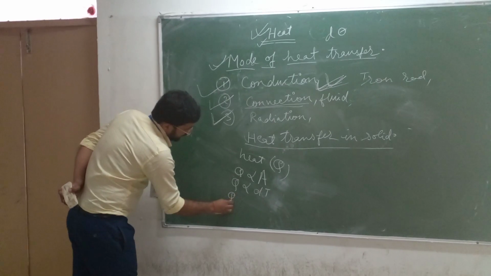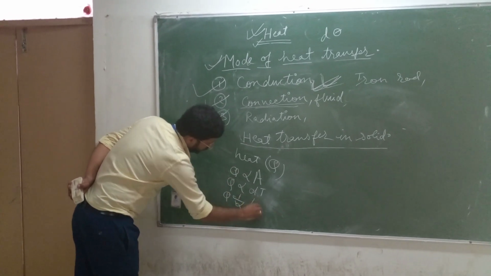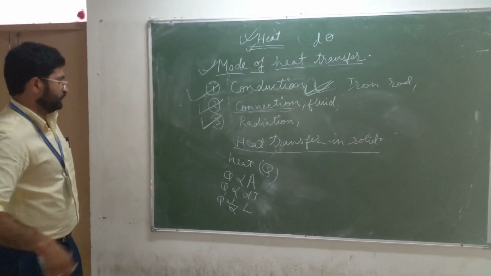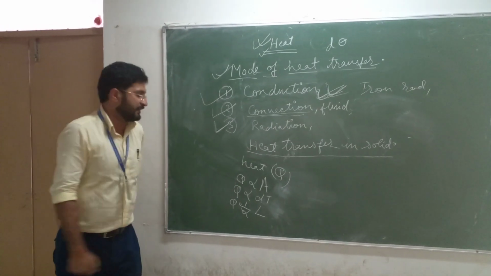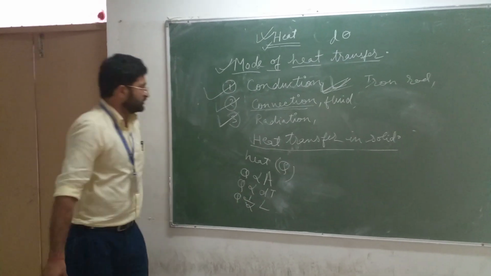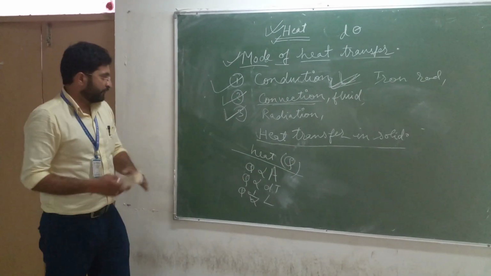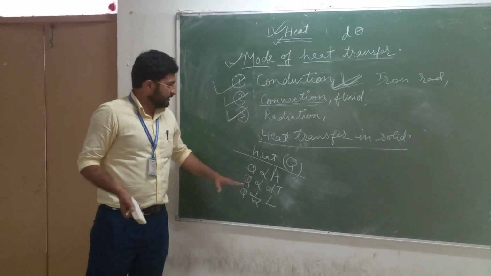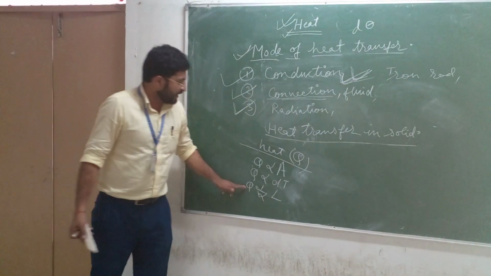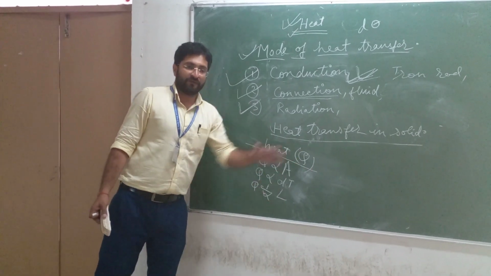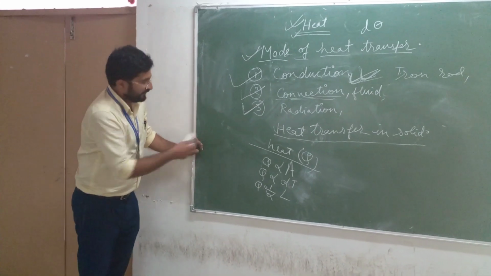Q is inversely proportional to the length of the specimen in which we are doing the heat transfer. So heat transfer in a solid depends upon three factors: number one, surface area; number two, temperature difference between the source and the receiver; and number three, the length of the specimen through which we are transferring the heat.